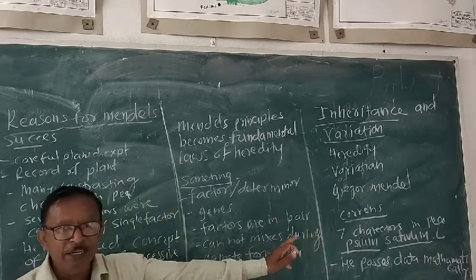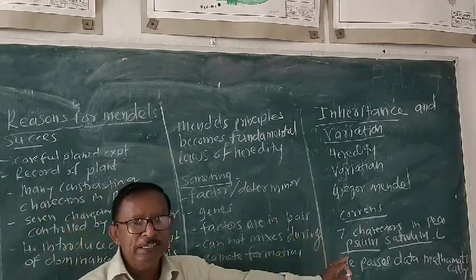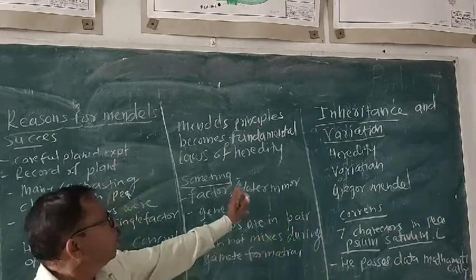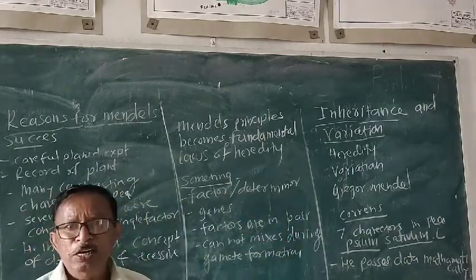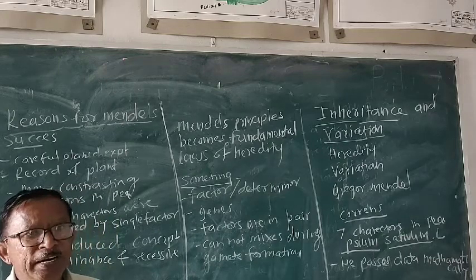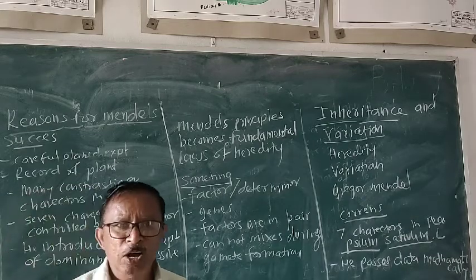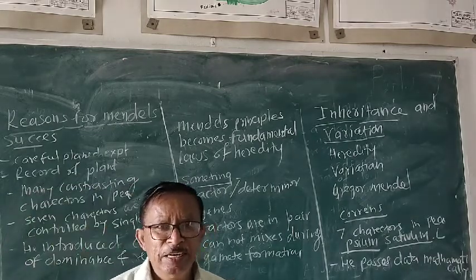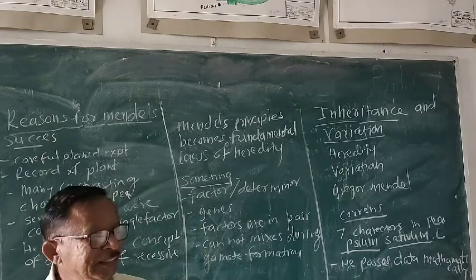Correns is a scientist who postulated the laws, and they are called the 3 different laws: law of dominance, law of independent assortment, and law of segregation. These are three different laws we have to study separately.